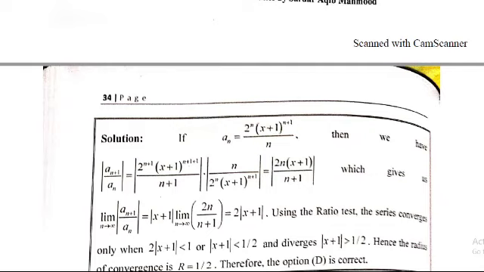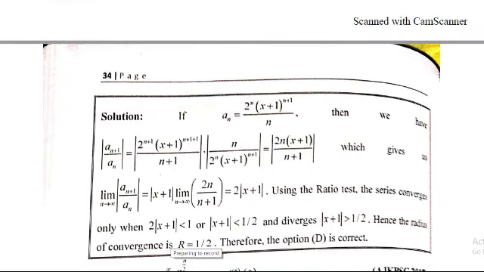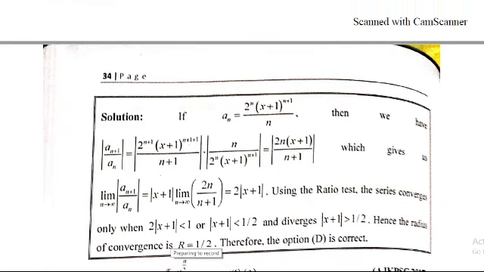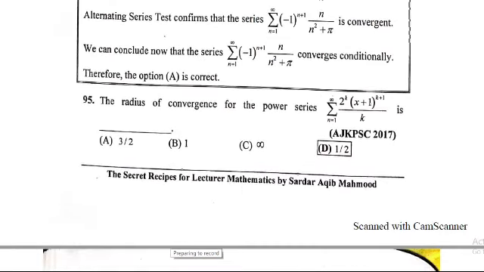Taking the limit as n approaches infinity of 2n/(n + 1), which is equal to 2, times |x + 1|. Using the ratio test, the series converges only when 2|x + 1| is less than 1. Dividing by 2, |x + 1| is less than 1/2, and it diverges when |x + 1| is greater than 1/2. Hence the radius of convergence r is equal to 1/2. So option D is correct.